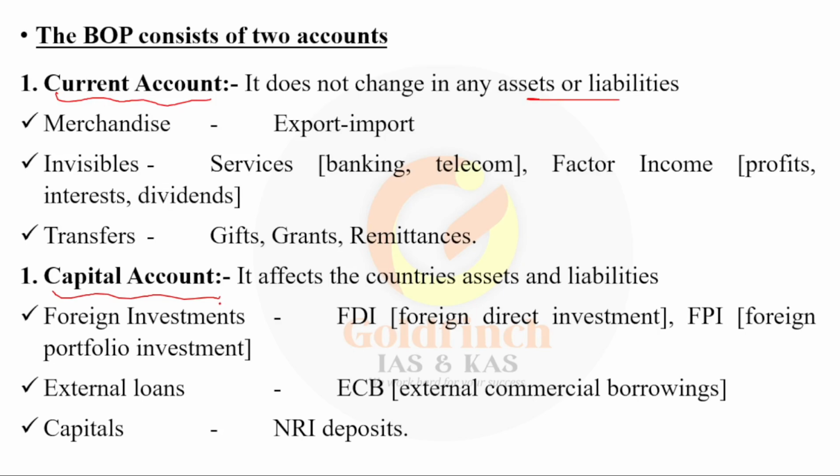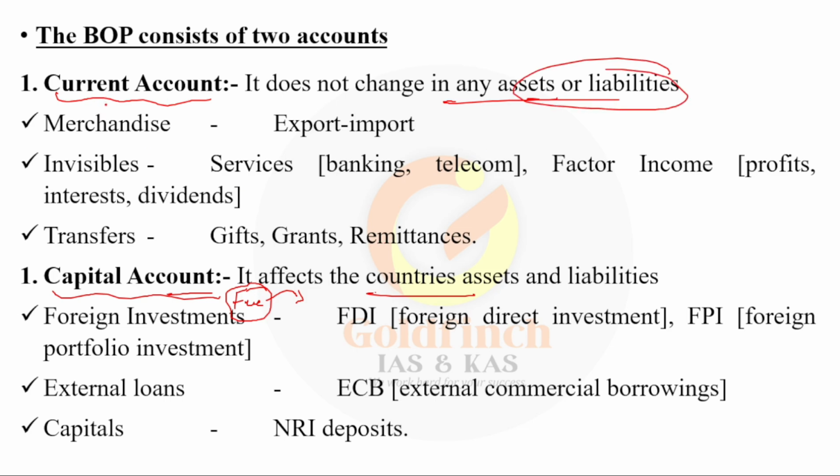If you have taken a loan from somebody, it is not your salary, so you cannot spend it whenever or however you want, because you have taken the loan for a certain reason. For example, paying the fee. You have taken a loan and you have to return it to the person from whom you have taken it. Capital accounts are like that. Capital account creates liabilities or decreases assets, but current account will not decrease the assets. You understand? And it does not change any assets or liabilities.